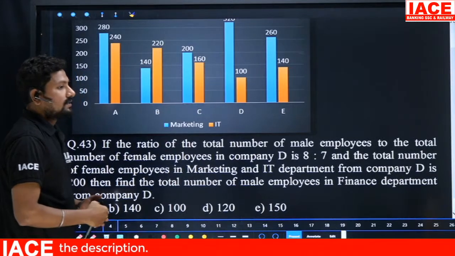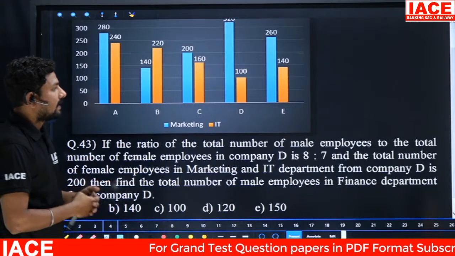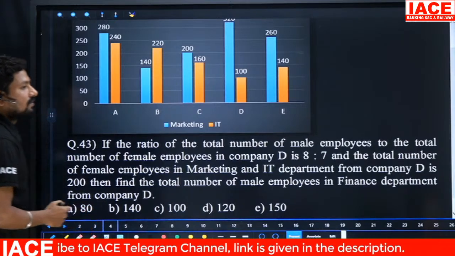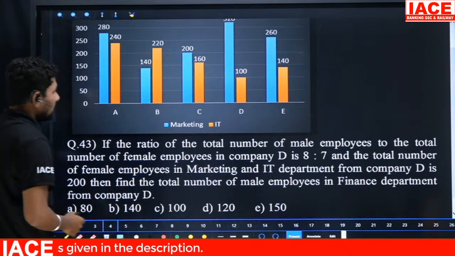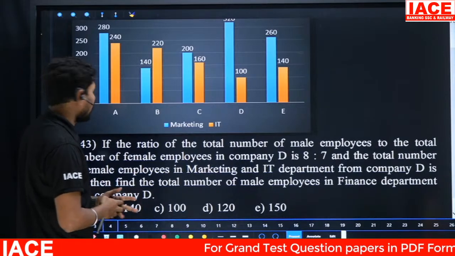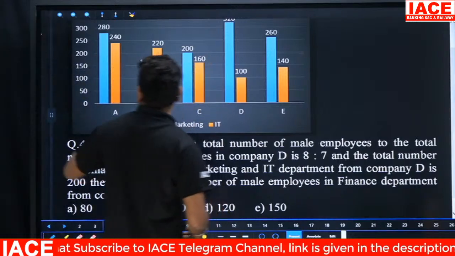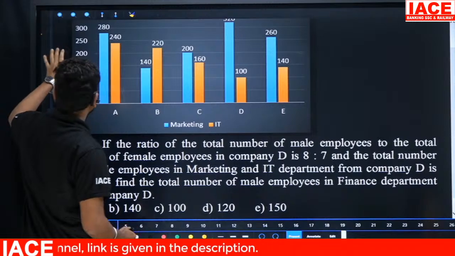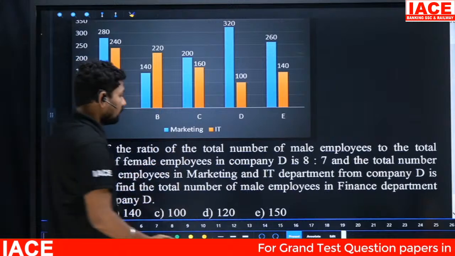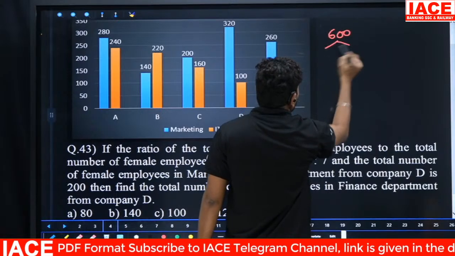And the next question, 43. If the ratio of the total number of male employees to the total number of female employees in company D is 8:7, and the total number of female employees in marketing and IT departments from company D is 200, then find the total number of male employees in the finance department from company D. The question belongs to D only. D has 600 members, that we know clearly. Out of 600 members, 320 plus 100 means overall 420.